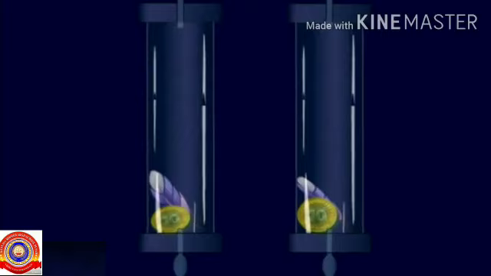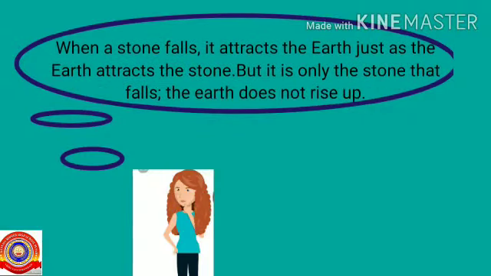So let's go to another question. When a stone falls, it attracts the earth just as the earth attracts the stone. But it is only the stone that falls. The earth does not rise up. Students, do you know what is the reason behind this? So let's see.